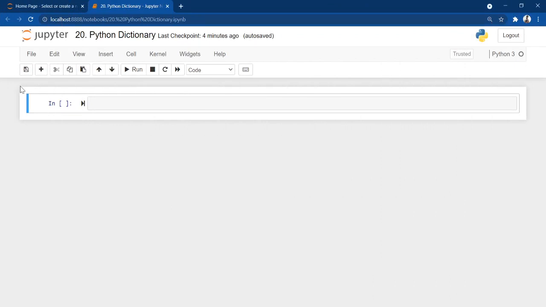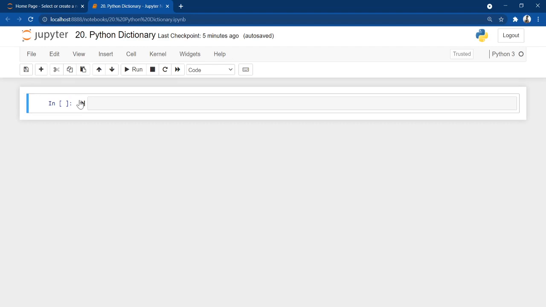We are going to see today about Python dictionaries. So what is a dictionary? It is another built-in data structure of Python. We have seen about list, then tuple, and in the last video we saw about set and its varieties of methods, and now finally we have reached dictionary.